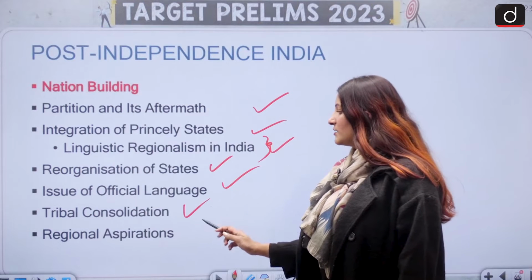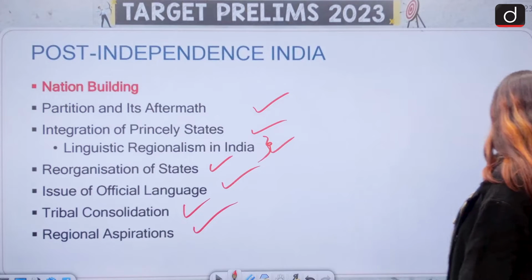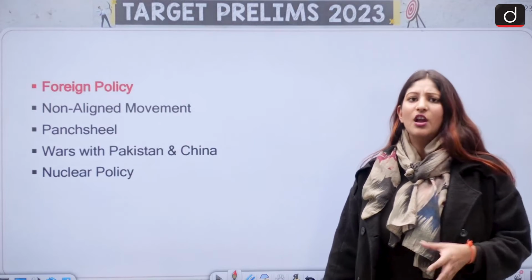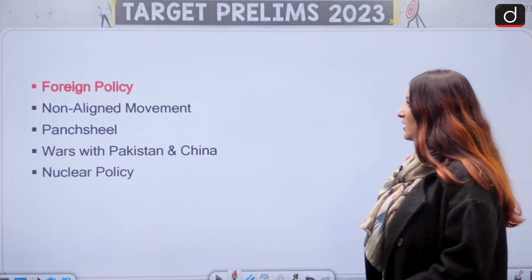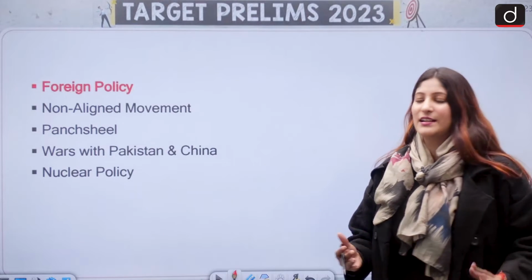How did the tribals get consolidation and the regional aspiration of different states having their own flag, their own constitution, how it was curbed, in a positive sense, don't take it negatively, how they were given more and more discounts so that they can feel more integrated like that.